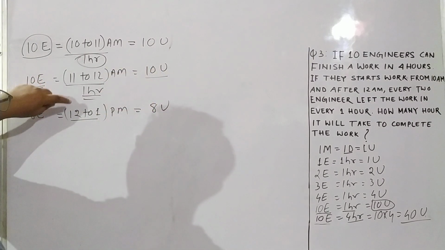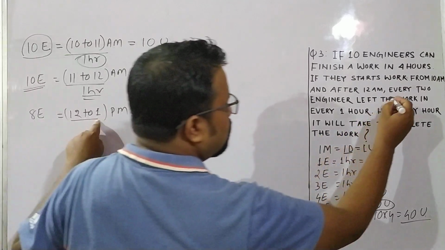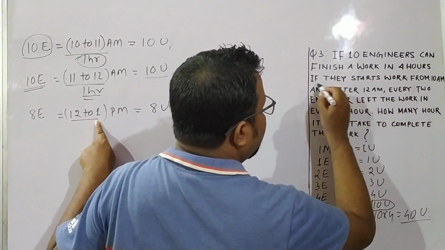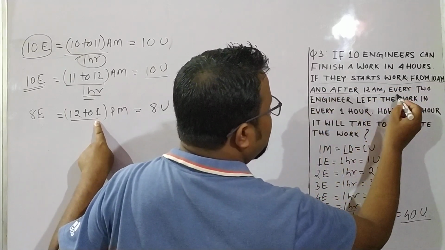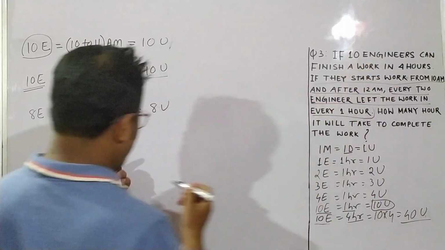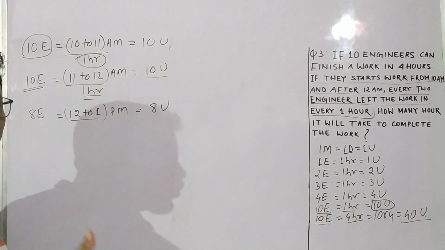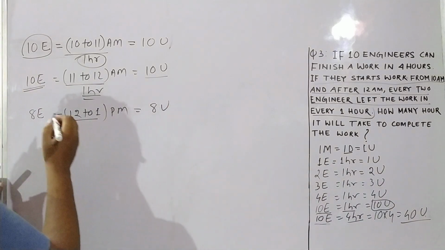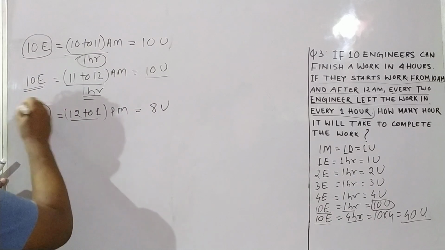Since after 12, that means from 12 to 1, 2 engineers left, so 10 minus 2 is 8 engineers.